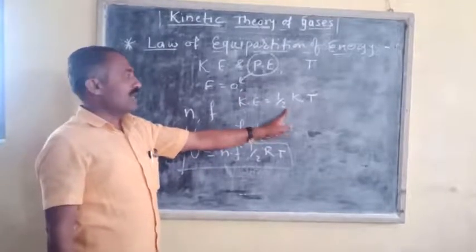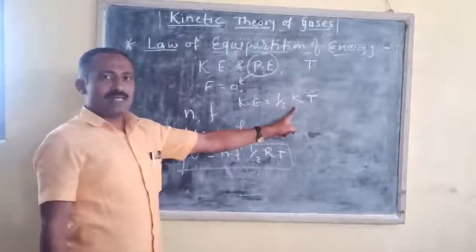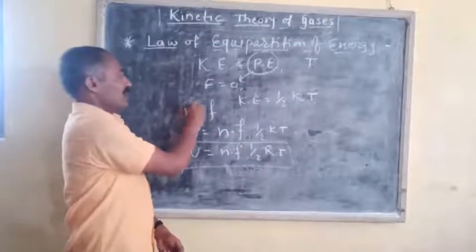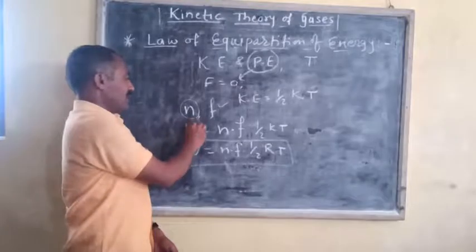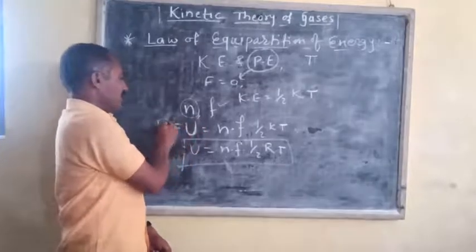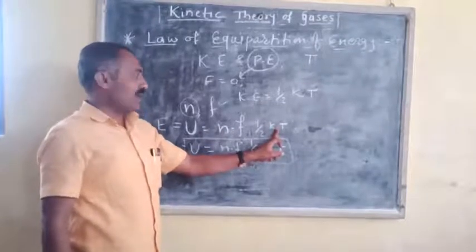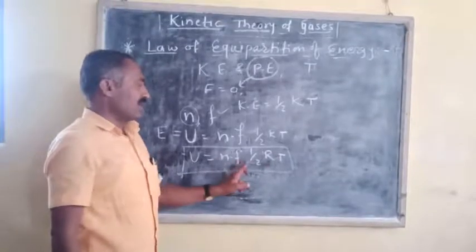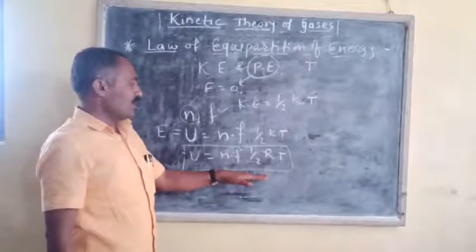The average kinetic energy associated with the molecules will be equal to half kT, and therefore, for an ideal gas, if n is the number of moles, f is the degrees of freedom, then the total internal energy U, or E, is equal to n f half kT. Or we can write kT is equal to RT, and therefore U is equal to n f half into RT. This is the total internal energy of the system.